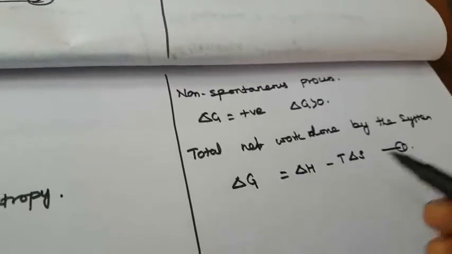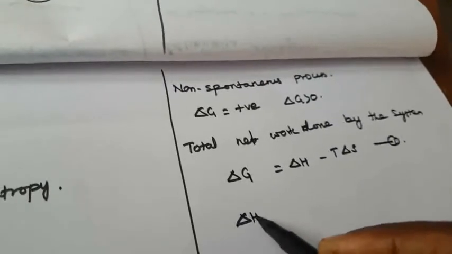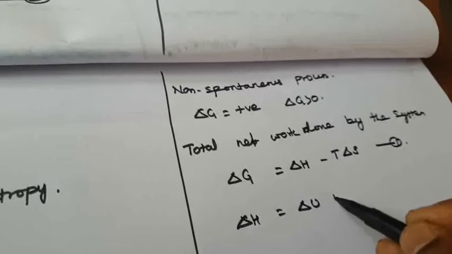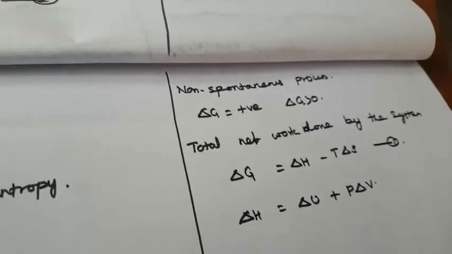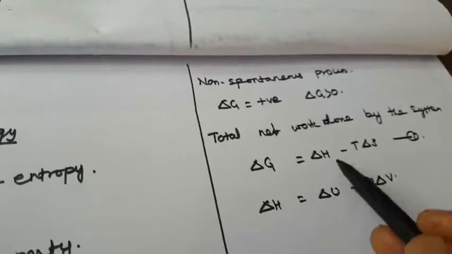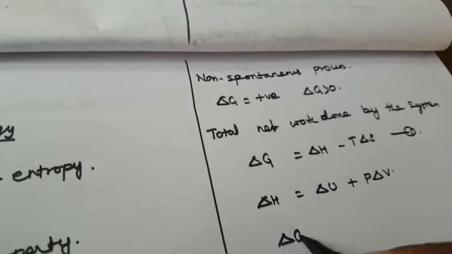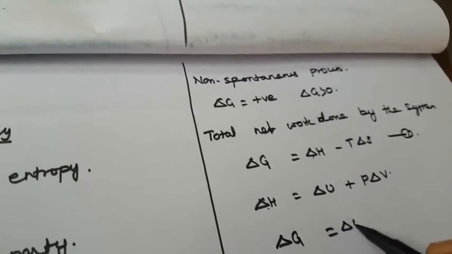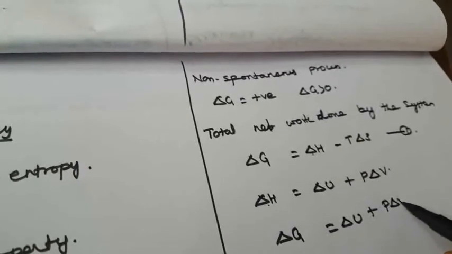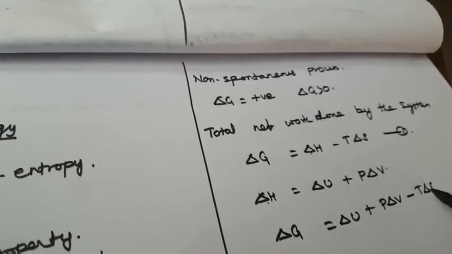This is the first equation. We already know that delta H is equal to delta U plus P delta V. Now you substitute the delta H value in this one. Delta G is equal to delta U plus P delta V minus T delta S, right?